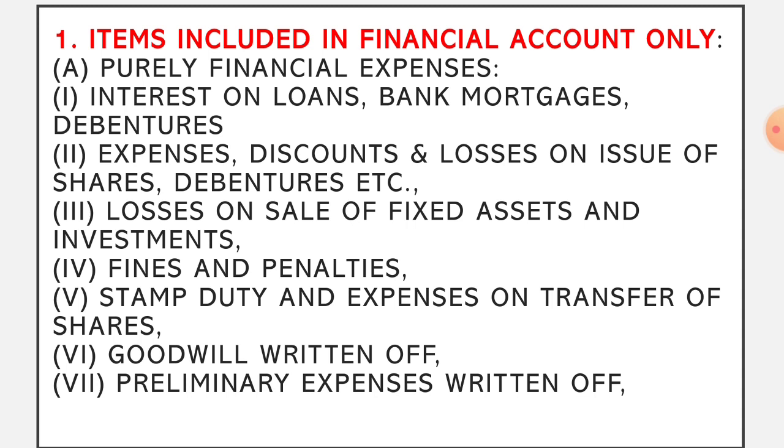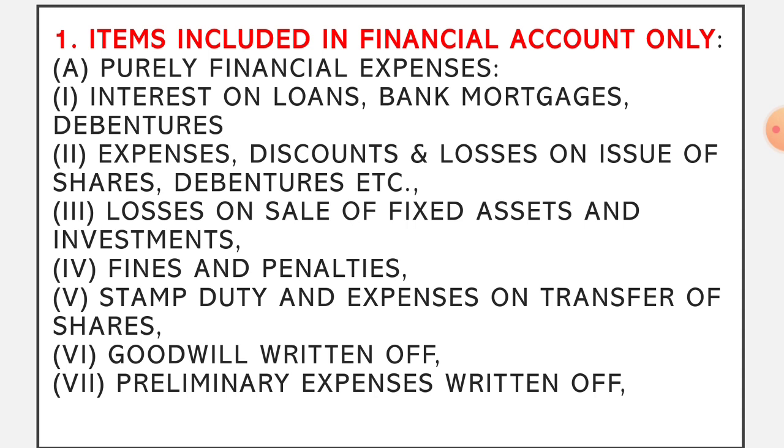Preliminary expenses written off. Preliminary expenses are the expenses incurred at the promotion stage of a company. When the company is in the initial stage of starting, the promoters make some expenses, and these are considered preliminary expenses.